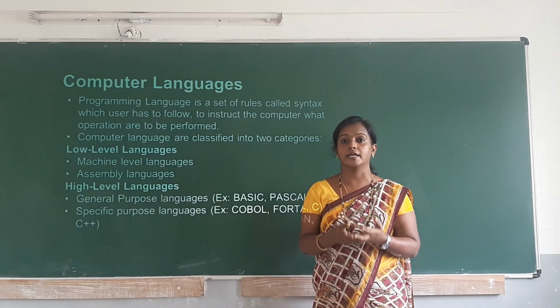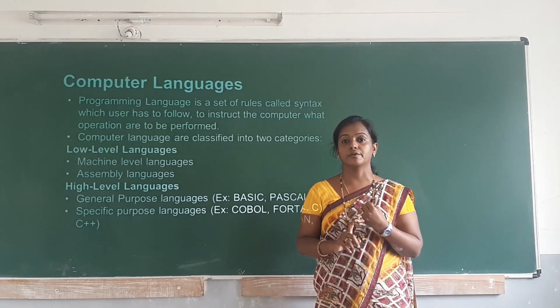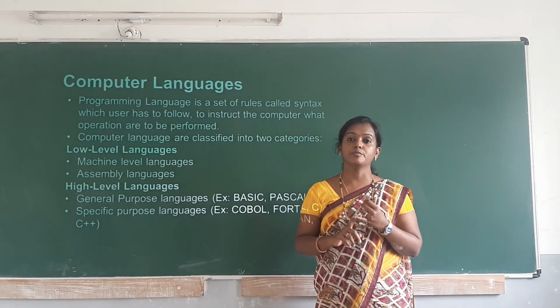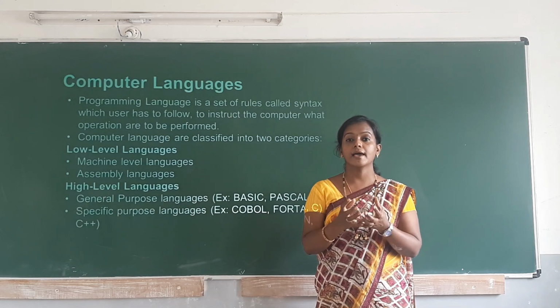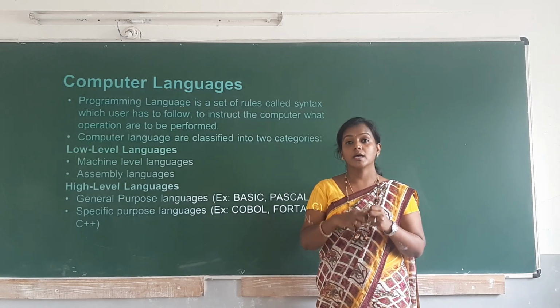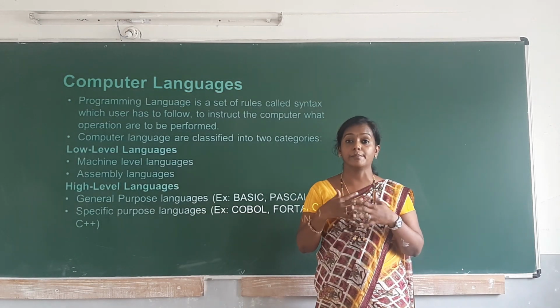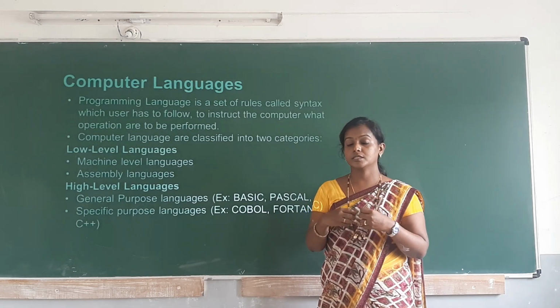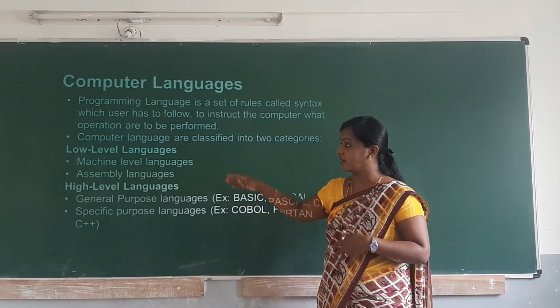So in olden days, all the inputs were given with these zeros and ones. We call that a machine level language, which is more understandable by the system, but it is not understandable by the user who is giving the input to the system. So that is a machine level language.